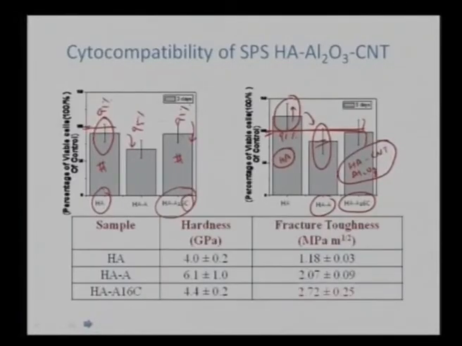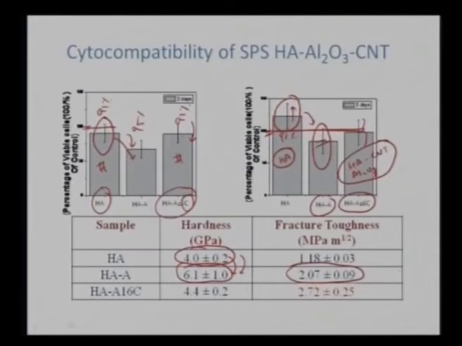With hydroxyapatite, we have a hardness of approximately 4 gigapascals. Once we add some alumina, we see much enhancement in the hardness and in the fracture toughness as well. It compares lesser in terms of cytocompatibility, but it is definitely superior in terms of the mechanical properties as well as the tribological properties.